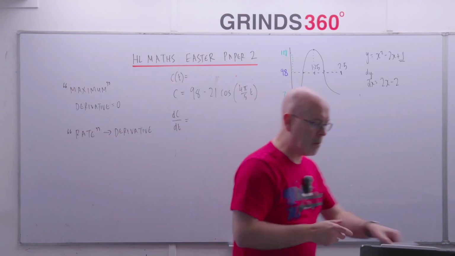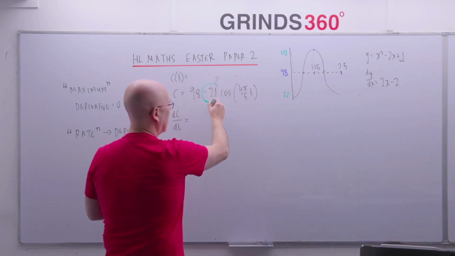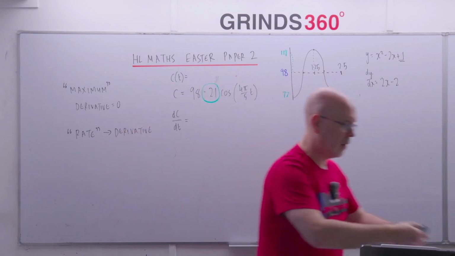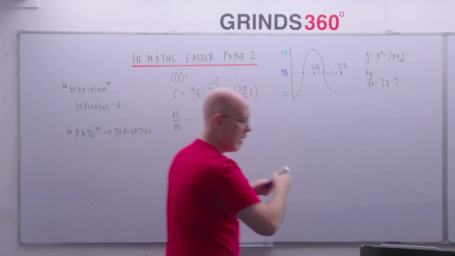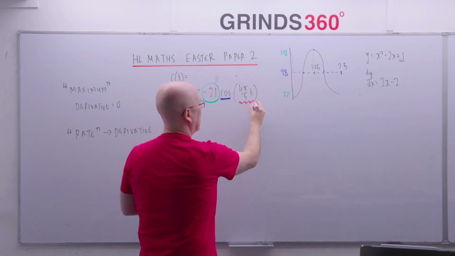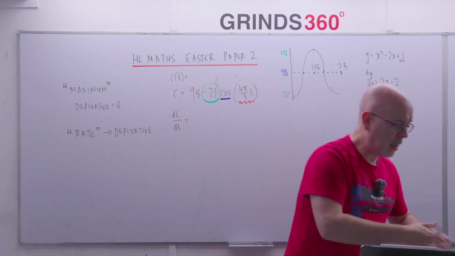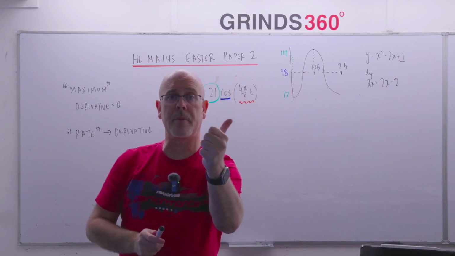And now we do our number function bracket thing. Right? So there's the number in front of the function. There's the function, the cosine bit. And there's my bracket then, the 4 pi over 5t. And what did we say on Wednesday is the approach here? Number function bracket, the number stays put.